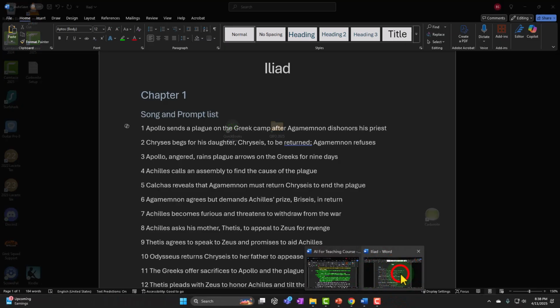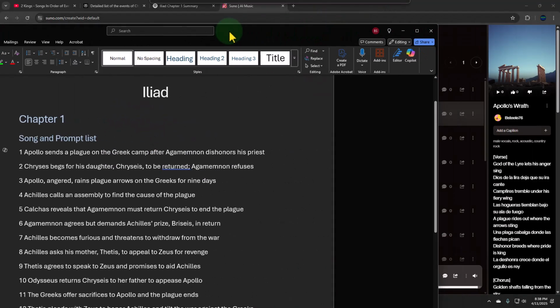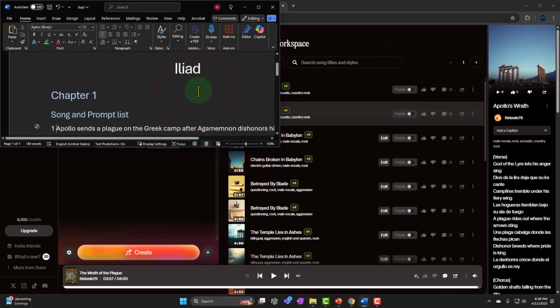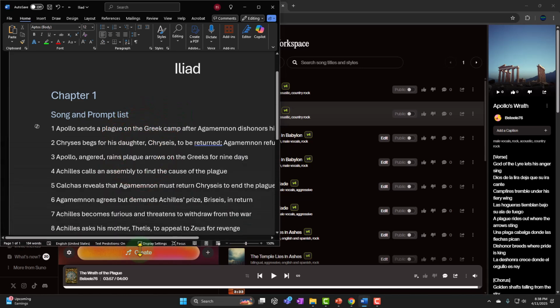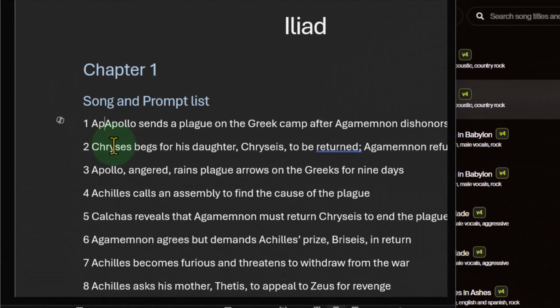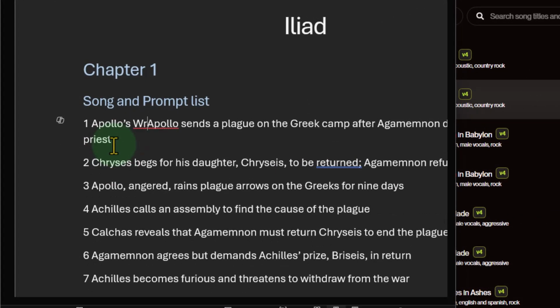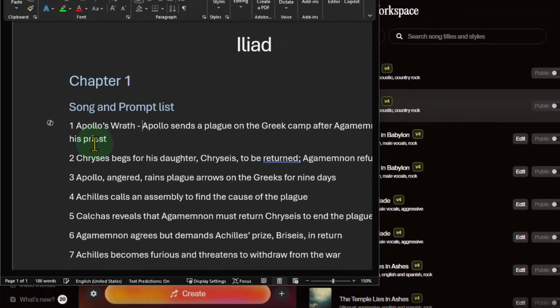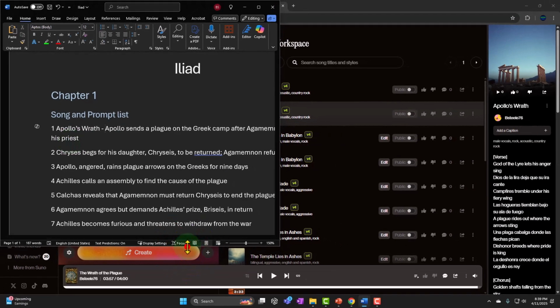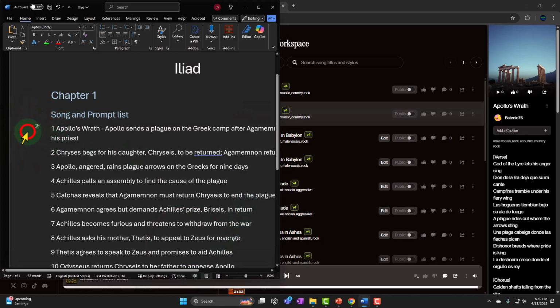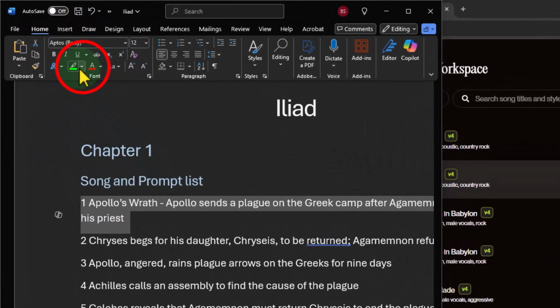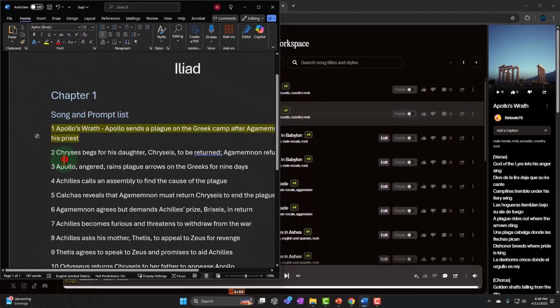So I'm going to go back over here and go, okay, let's make this, I'll pull it on this side maybe. And then I'm going to put it number 1, and I'm going to just type it in there. This works better if you have 2 screens, by the way. Apollo's Wrath. Okay, so that's going to be the first one. And then maybe I'll make that green or yellow or something to say, okay, I'm done with that one. And then I'm going to go to the next one.